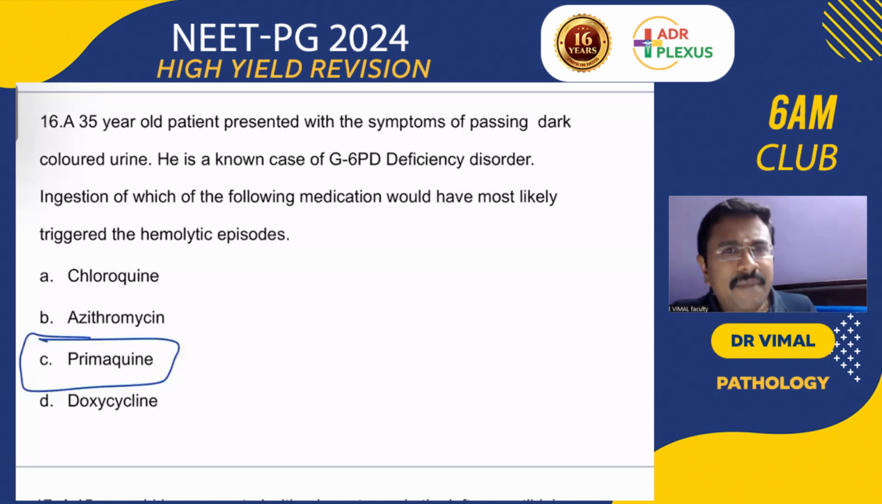What is the triad of PNH? The triad of PNH is intravascular hemolysis, pancytopenia, and thrombosis. And the early morning urine sample will show hematuria in PNH. What is the common test done in PNH? It is the Ham's test. And which is the diagnostic test? Flow cytometry is the diagnostic test, which can demonstrate the absence of CD55 and CD59 antigens. So flow cytometry is the diagnostic test in PNH.